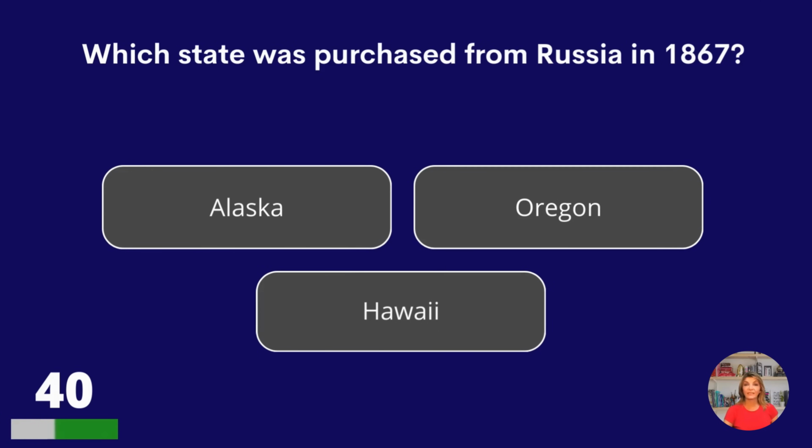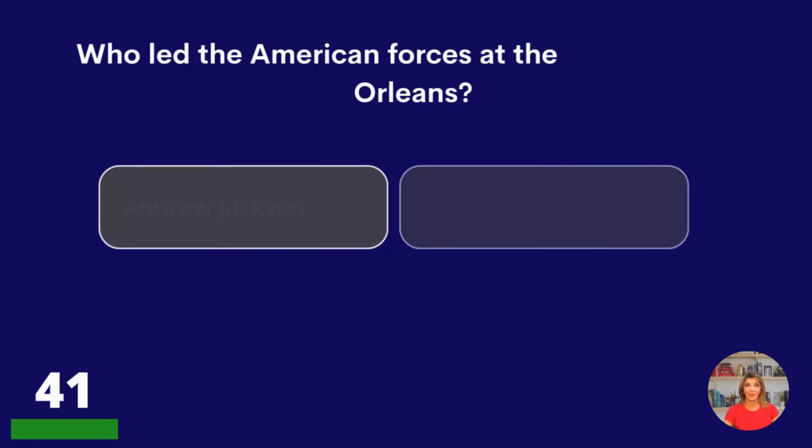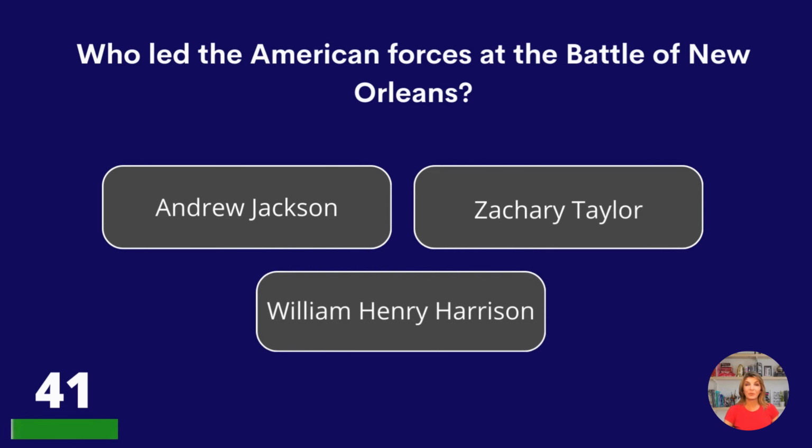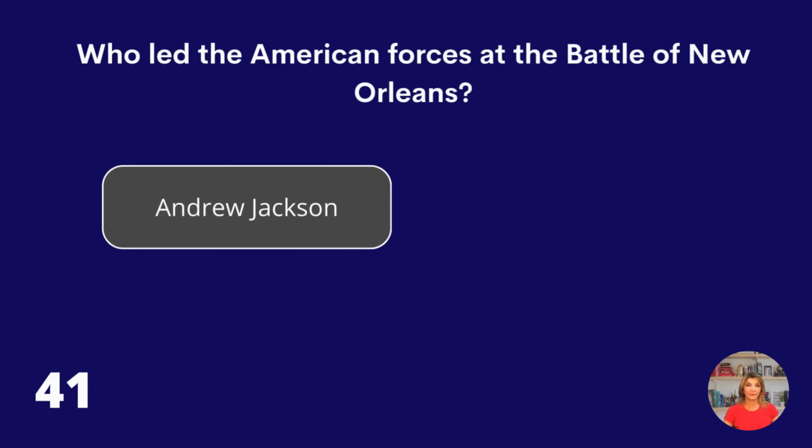Alaska, Oregon, or Hawaii? Alaska, that was a freebie. Who led the American forces at the Battle of New Orleans? Andrew Jackson, Zachary Taylor, or William Henry Harrison? Andrew Jackson.